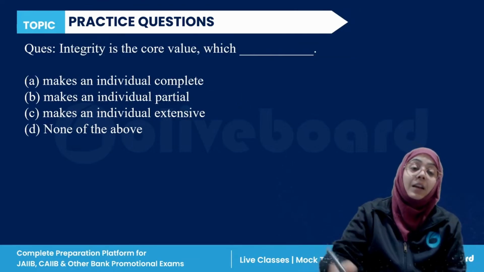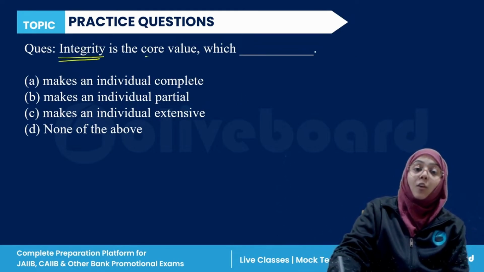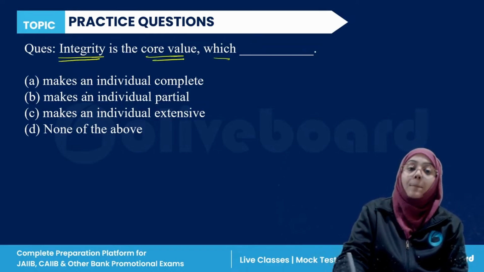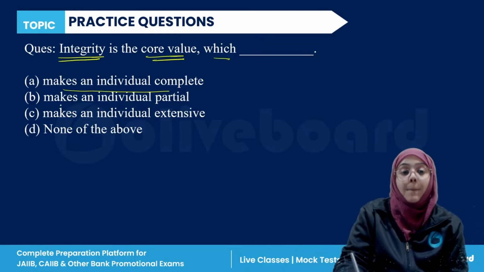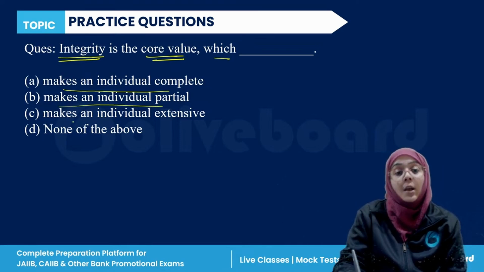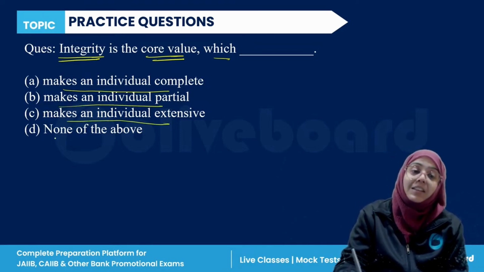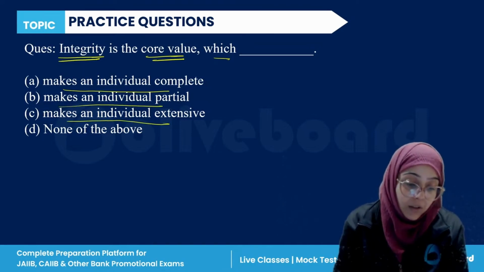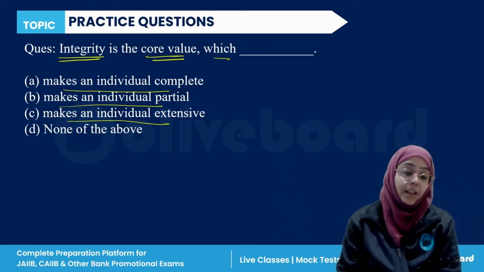Okay, next. Integrity is the core value which makes an individual complete, makes an individual partial, makes an individual extensive, or none of the above. Please answer this question, very easy.